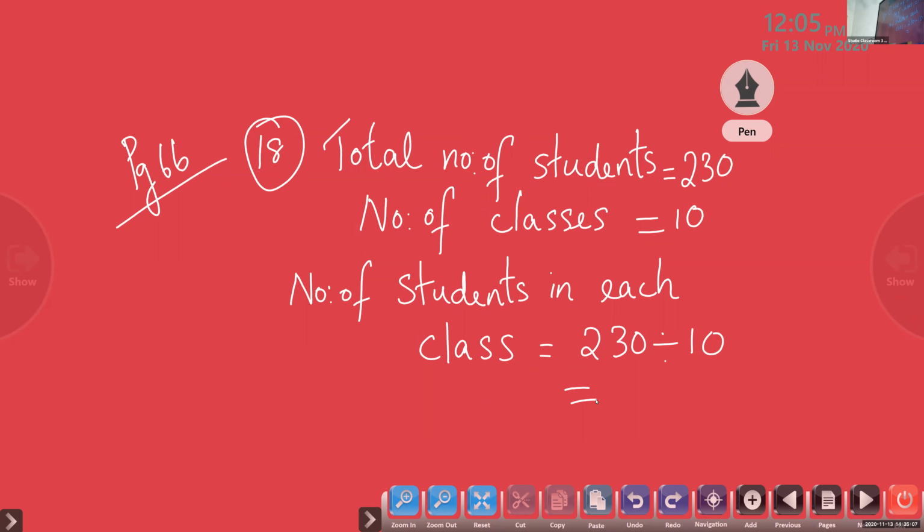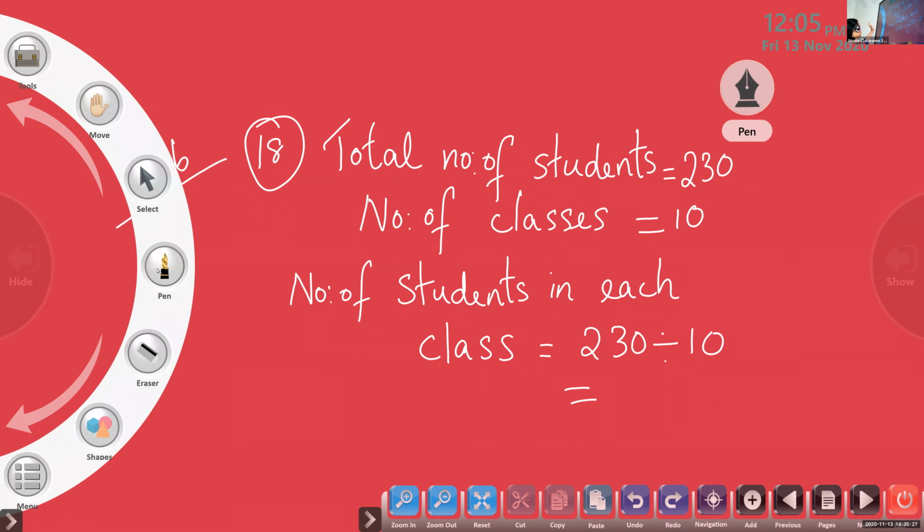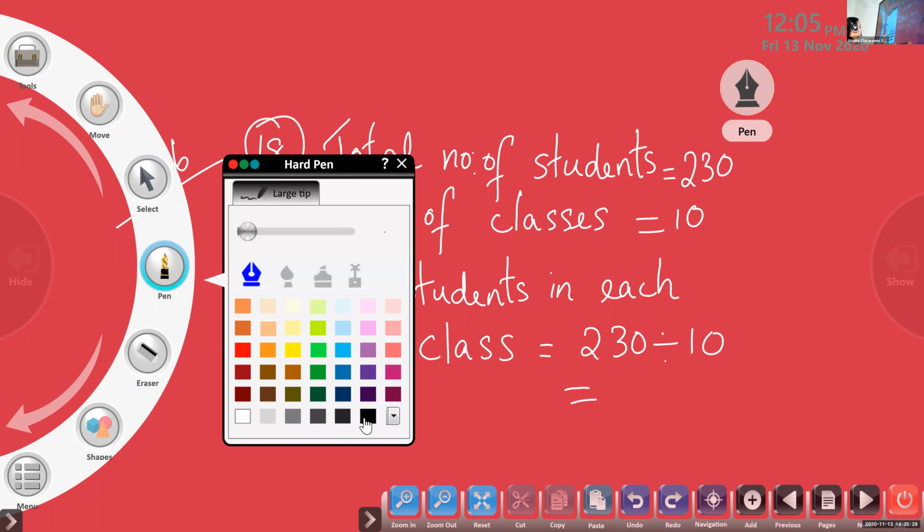So what is the total number of students? 230. Now how many classes? 10 classes. So we can write number of classes. Now what we have to find out? Number of students in each class. So how can we do it? 230 divided by 10. All of you find out.